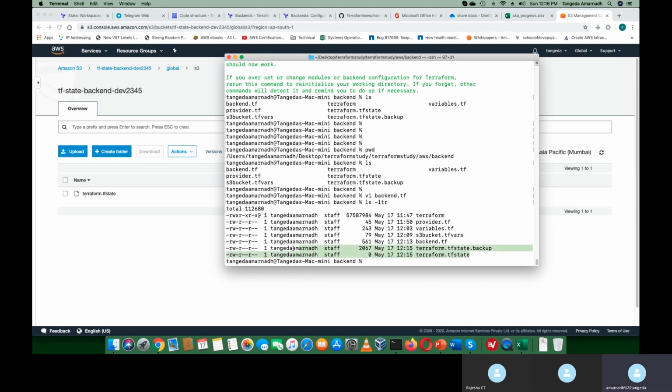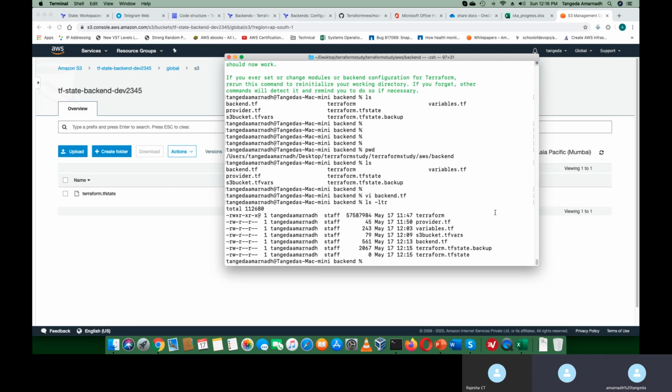It clearly shows that it has been removed from here. If I do any modifications from now onwards, after configuring the backend, all the modifications will go into AWS S3. Clear? Backend?